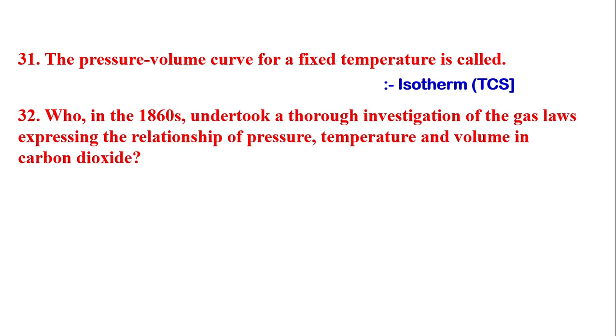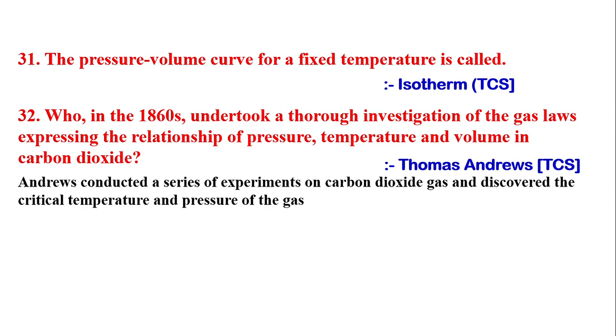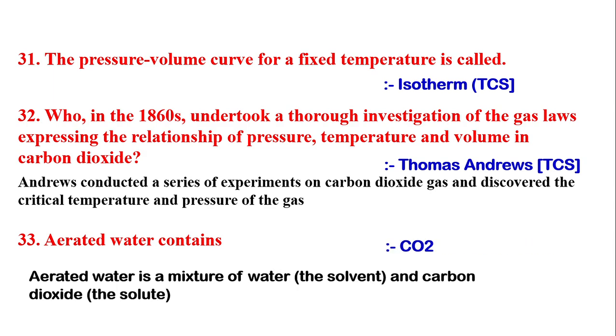Next question is, who in the 1860s undertook a thorough investigation of the gas laws expressing the relationship of pressure, temperature, volume in carbon dioxide? The answer is Thomas Andrews. Andrews conducted a series of experiments on carbon dioxide gas and discovered the critical temperature and pressure of the gas.